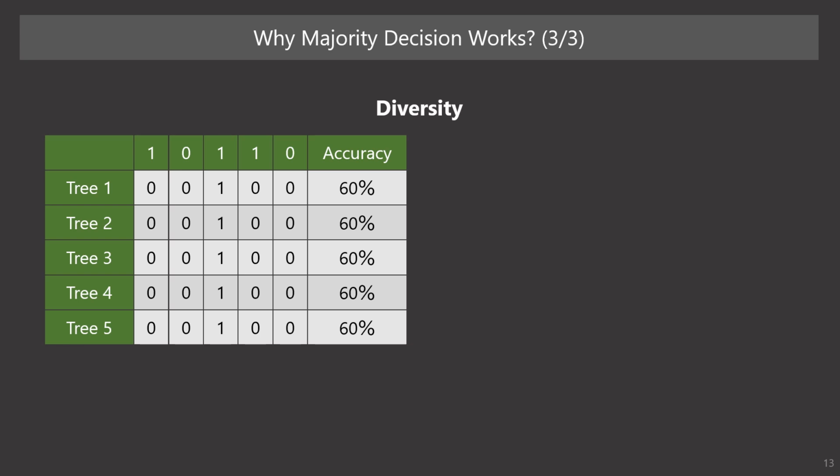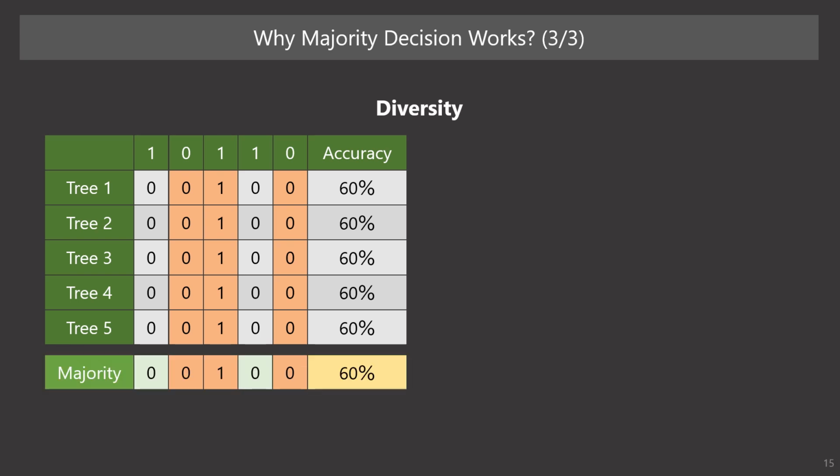That is, there's no diversity. The cells shaded with orange color represent cases where each tree gives the right answer. Here, there are 5 trees, so as a majority decision, the answer that 3 or more trees gave will be adopted as the conclusion.